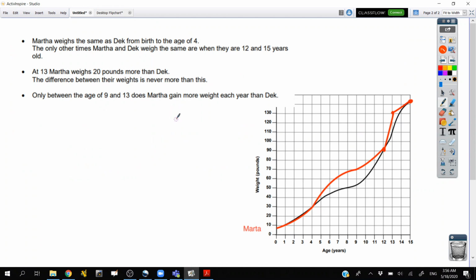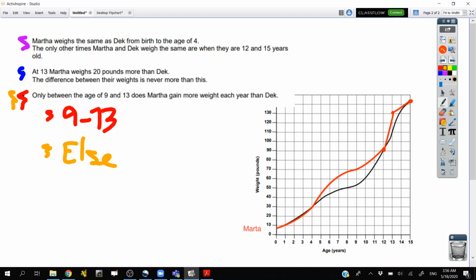It was Martha. It was the last question on the whole thing. So Martha Ways, I was going to color code these. Let's say this one is purple. Let's do this one is blue. And we'll do this one is red, but I'm actually going to split it. So I'll do red and orange, because I'm going to say red is from 9 to 13, and orange is going to be everywhere else. And that's really because it says only between, which gives us kind of this second orange condition.